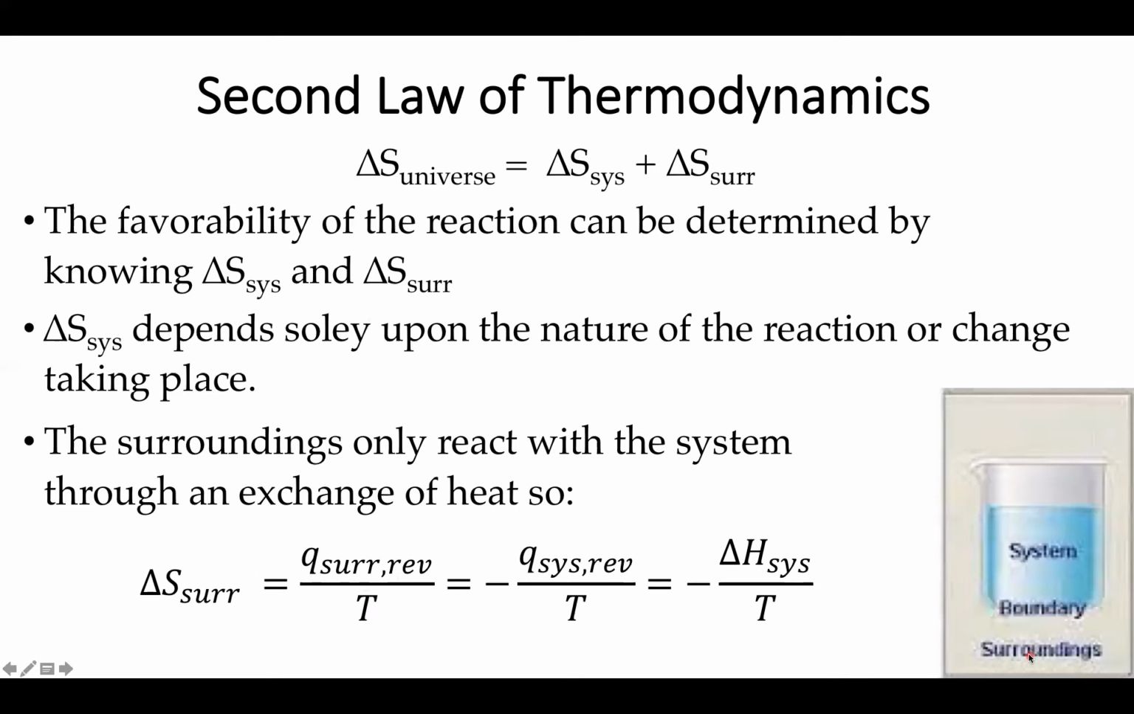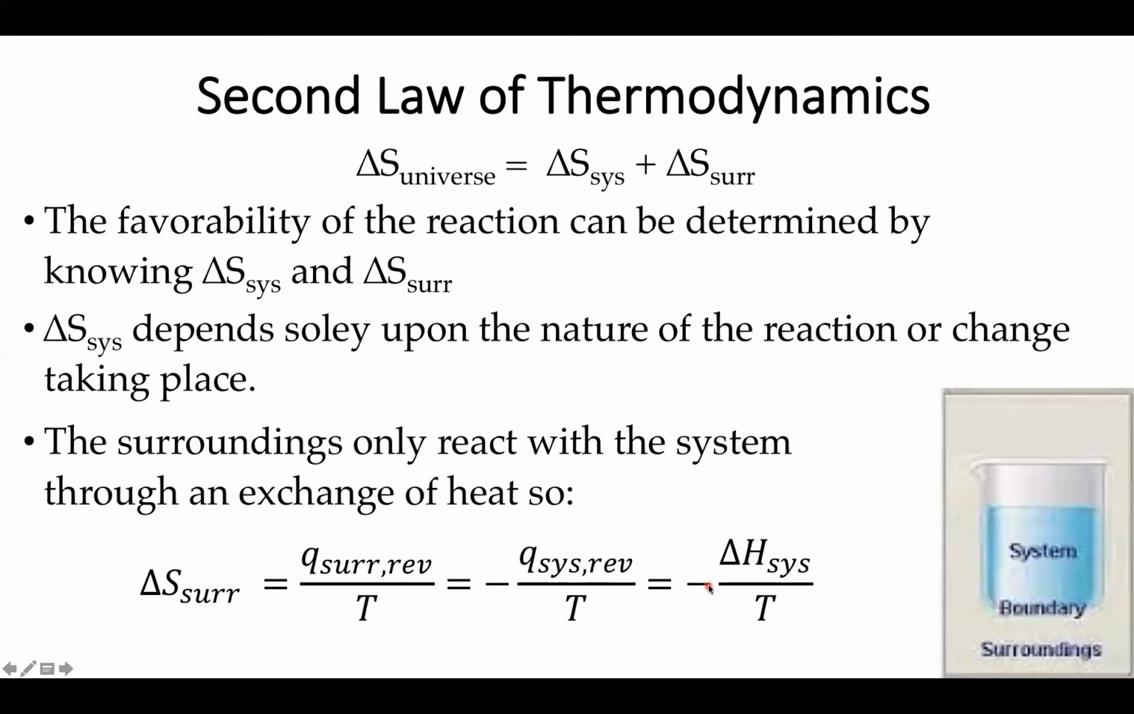Now, here comes a fun part: when the system is reversible, it turns out that the heat entering the surroundings is going to be the exact same as the amount of heat leaving the system. So we can express the change in entropy of the surroundings based on the net amount of heat leaving, thus the negative sign, the system, and the temperature of the whole apparatus.